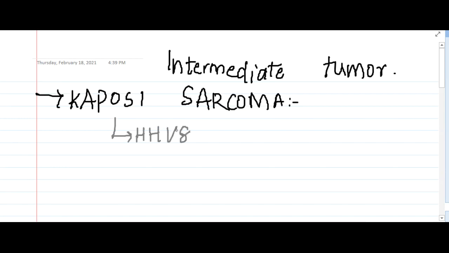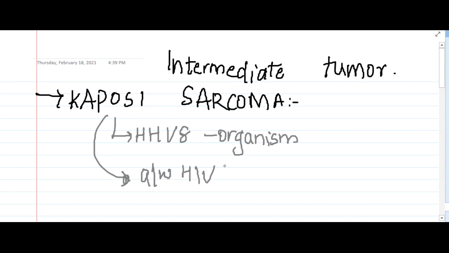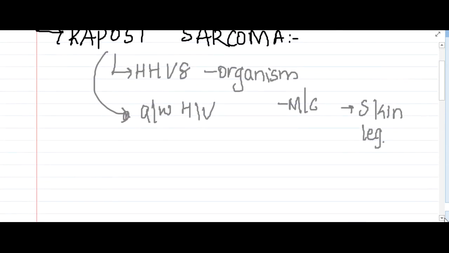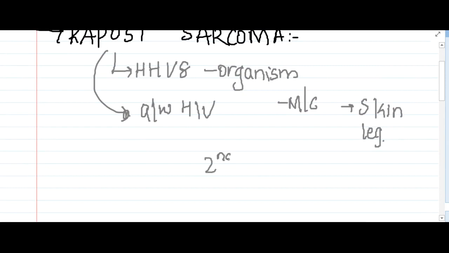The organism is human herpes virus type 8. It is most commonly associated with HIV infection. The most common site of Kaposi's sarcoma is the skin of the leg. And if you were asked what is the second most common site of Kaposi's sarcoma, it is the lymph node.